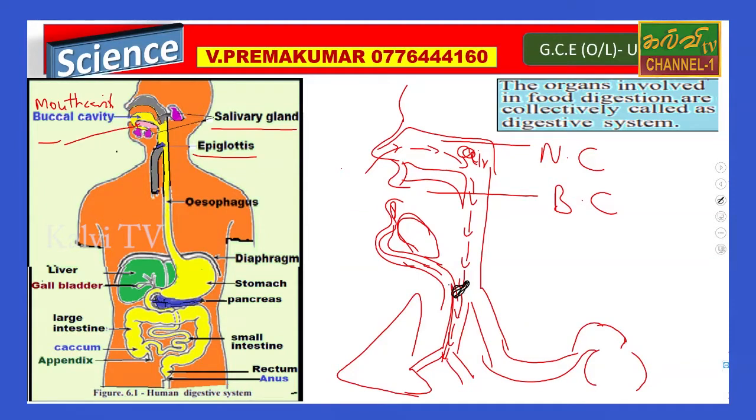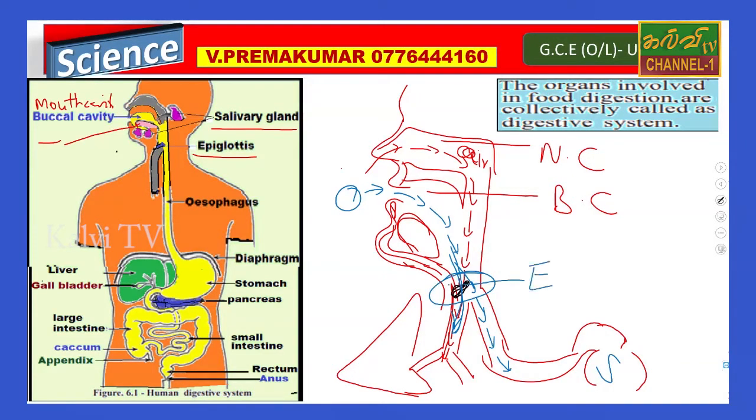What happens when you eat something? The food should go across the respiratory system to the esophagus, this tube, because this leads to the stomach. Sometimes it is possible for food to move into the trachea, but it is prevented by the help of the epiglottis.